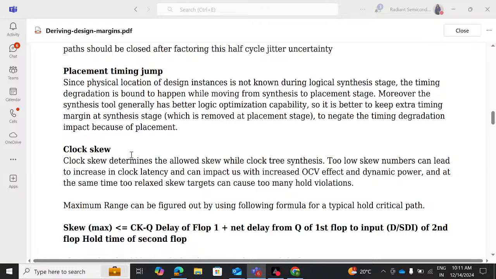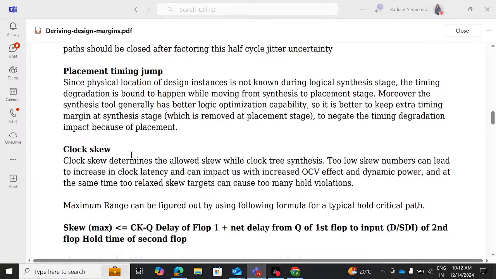As we know, the more the latency, automatically it will increase your OCV derating factor, which will increase your dynamic power. And at the same time, relaxed skew targets can cause too many hold violations. So the skew number should neither be too low nor too high. This is very, very important, because in the end you need to make sure that your setup and hold are both balanced out. That is where we need these numbers to be taken into account.